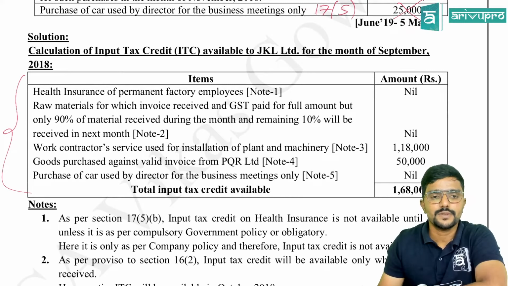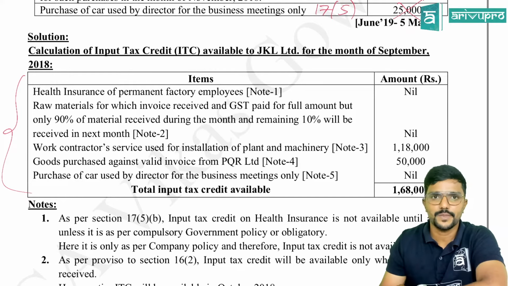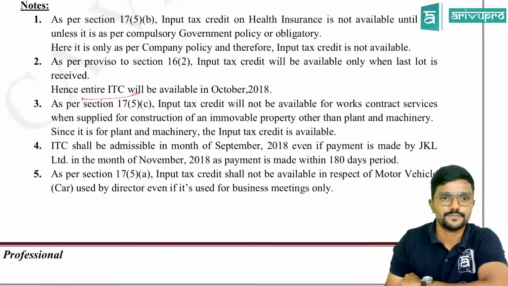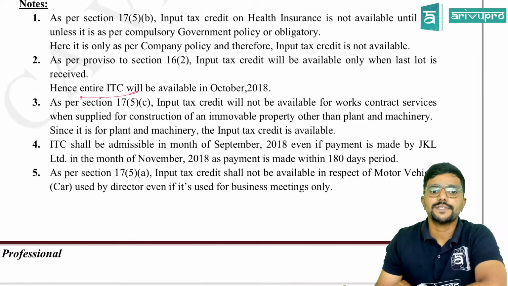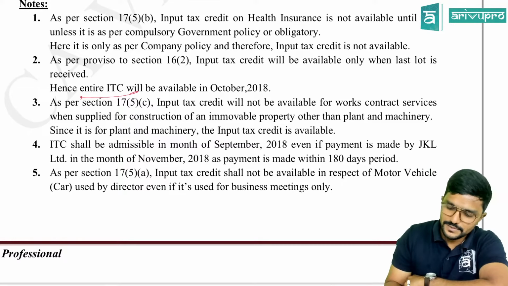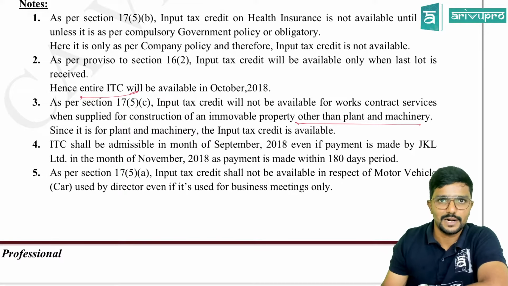Okay, next one, third one. Works contractor service used for installation of plant and machinery, credit is available because 17.5 clearly tells except plant and machinery. As per section 17.5C, input tax credit will not be available for works contract services when supplied for construction of immobile property other than plant and machinery. Means for plant and machinery it is allowed. Since it is for plant and machinery, the input tax credit is available, guys.